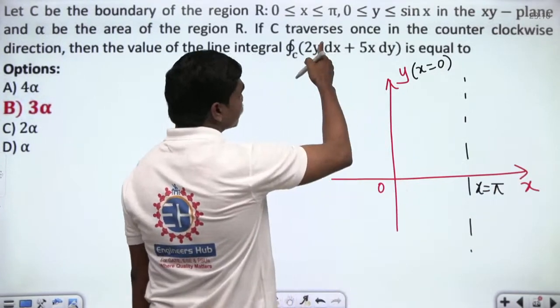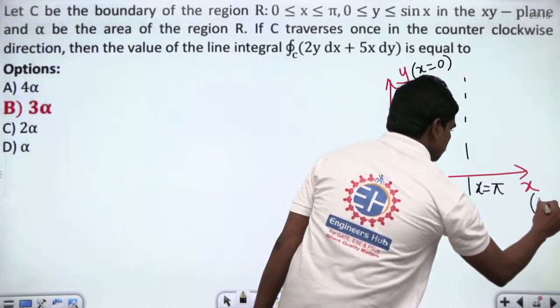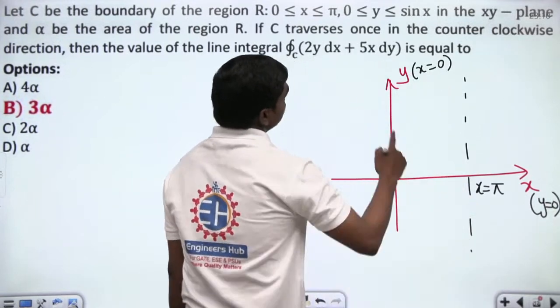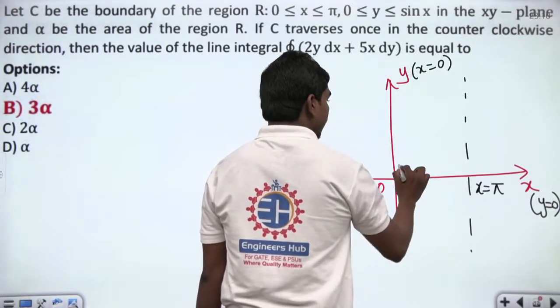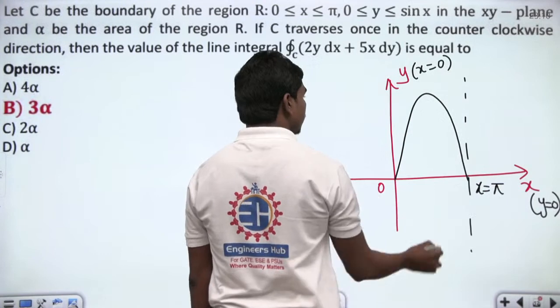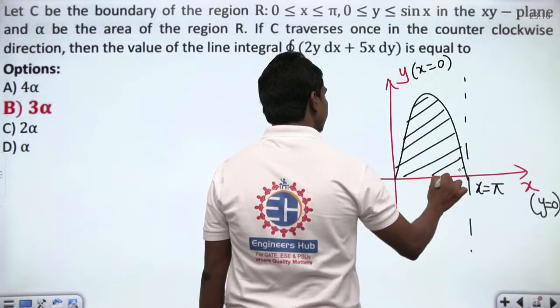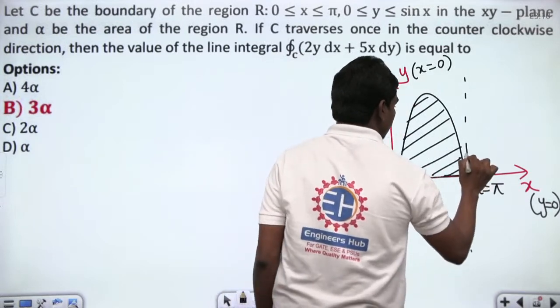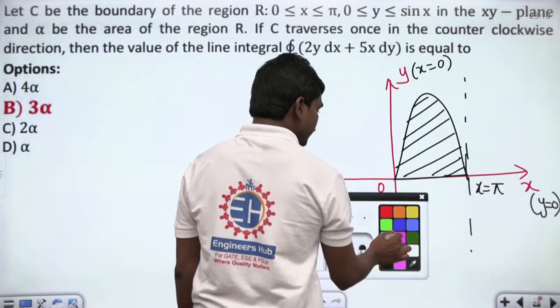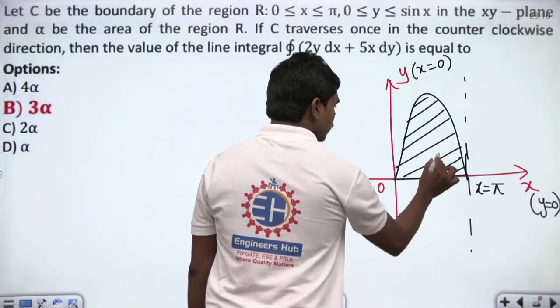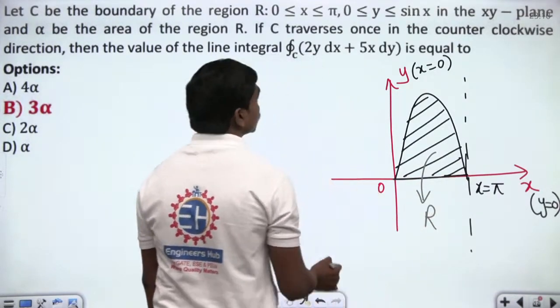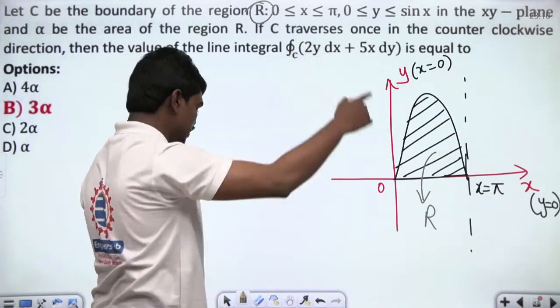Next, y equal to 0 is the x axis, and y less than or equal to sin x. The graph of sin x looks something like this. So definitely this is the region that we are talking about, bounded by all these 4 curves.